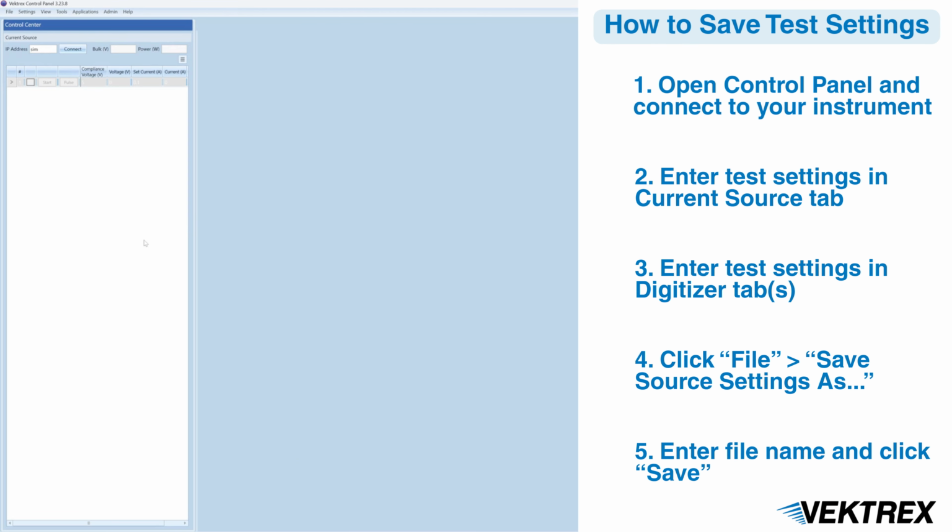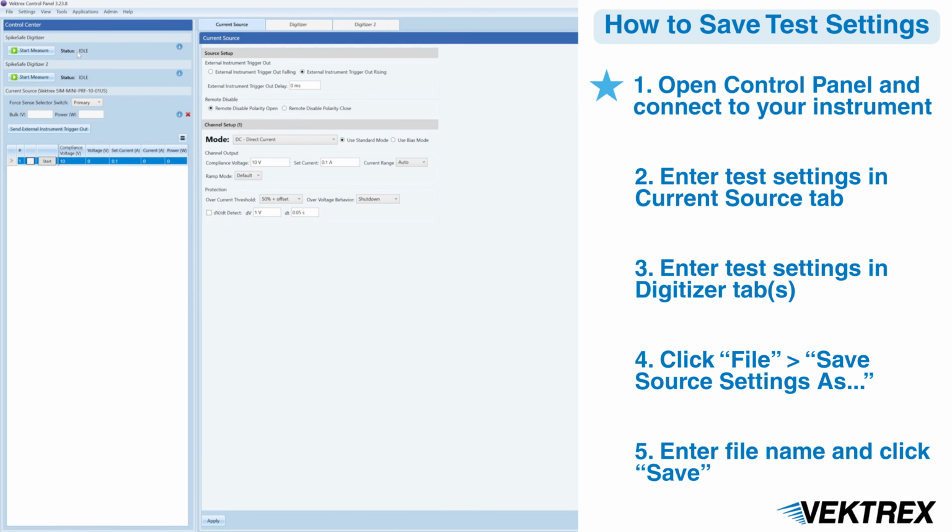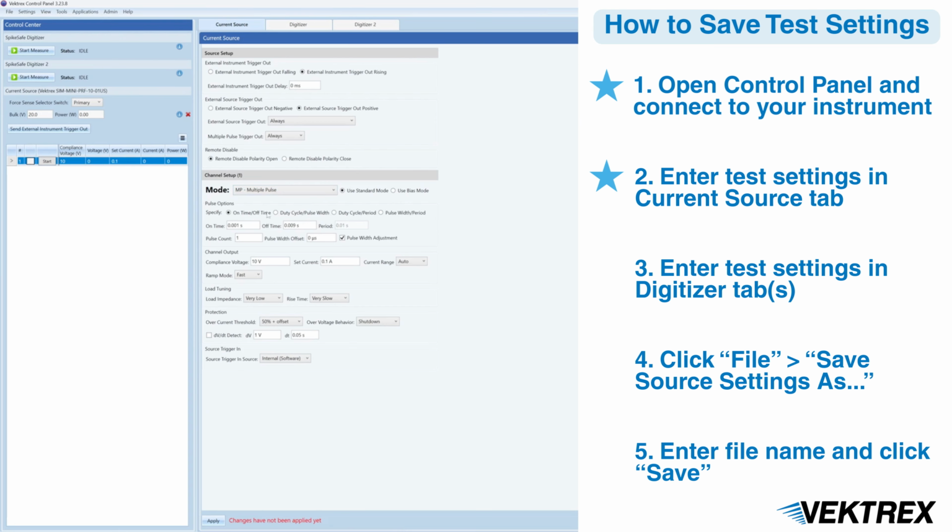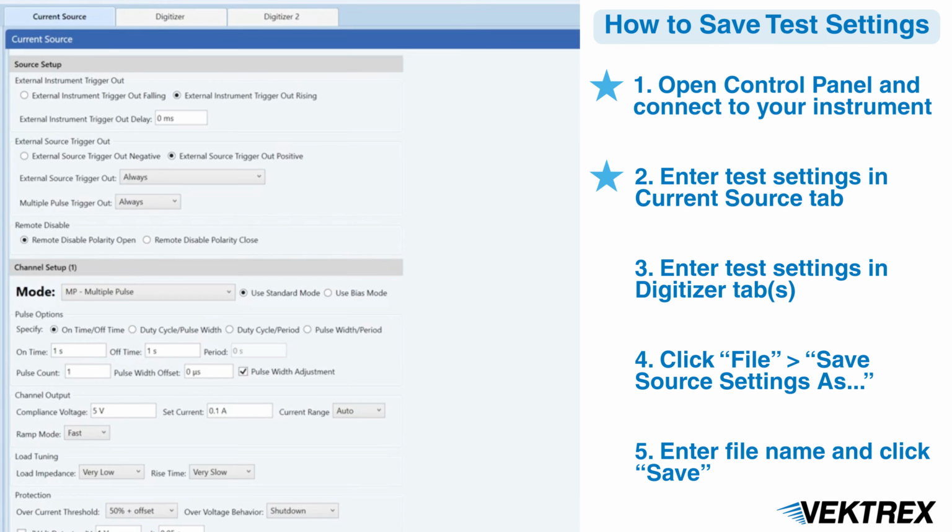Let's begin. First, open Control Panel and connect to your instrument. Then, hover to the Current Source tab and enter your test settings. Remember to verify that everything is correct for the test you want to accomplish. Once finished, click Apply. Next to the Current Source tab, you'll find your Digitizer tabs.